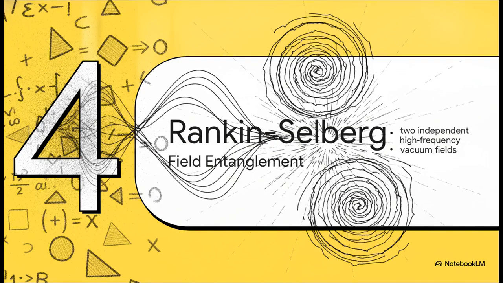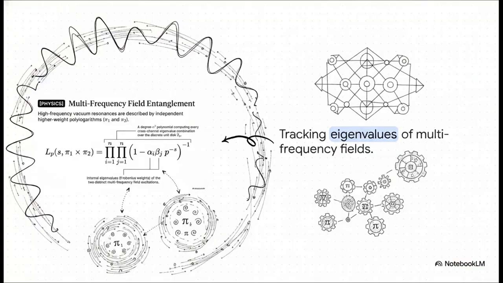Section 4. Rankin-Selberg entanglement. Now, what happens when two independent high-frequency vacuum fields crash into each other? The Rankin-Selberg convolution equation computes exactly that. The local L factor equation tracks the internal eigenvalues, represented by alpha and beta, of these two distinct fields, mathematically mapping their cross-channel information exchange over a discrete unit disk.